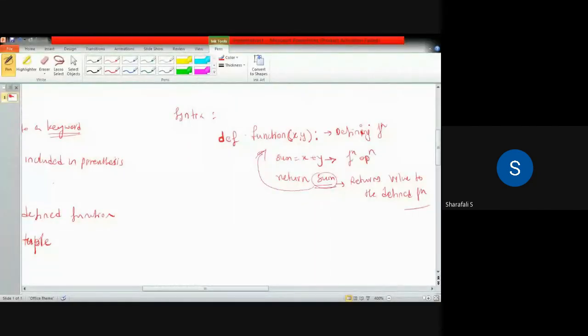Okay. So this is how we define this function, and this return will be returning the value after that operation to this function. In this case, I am considering function as function of x comma y. This is the syntax for any function in Python.